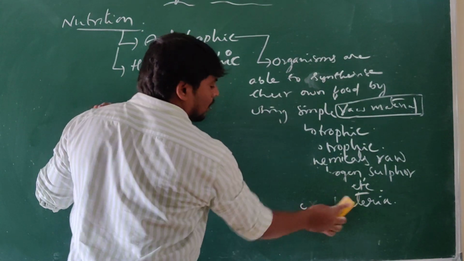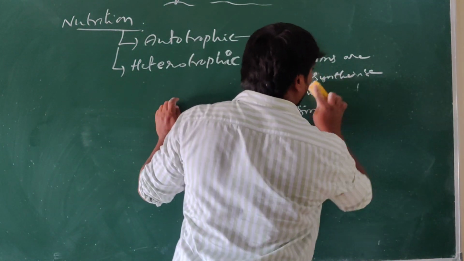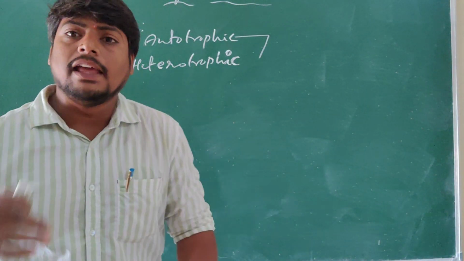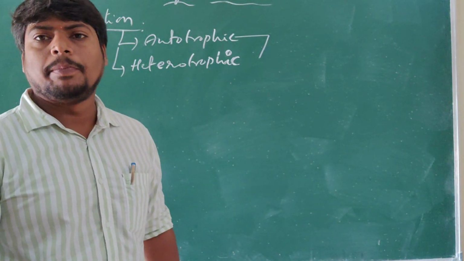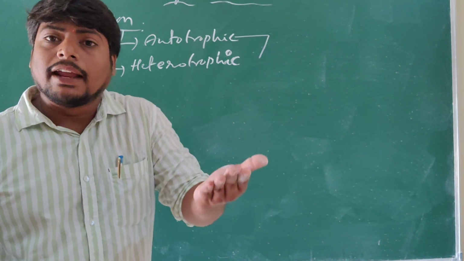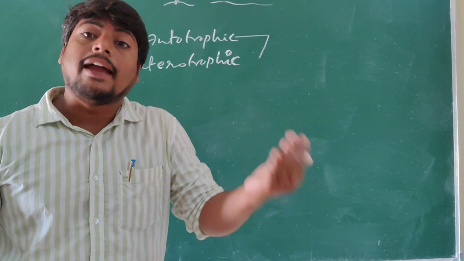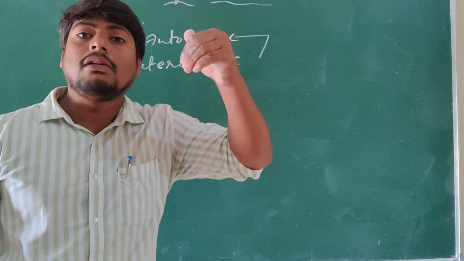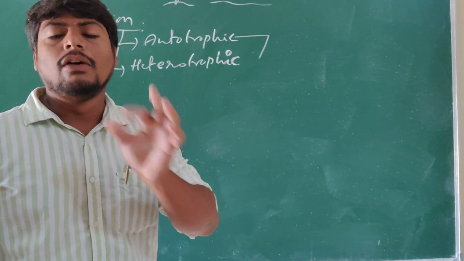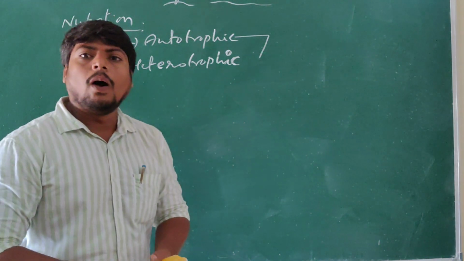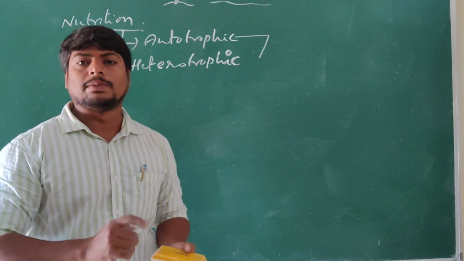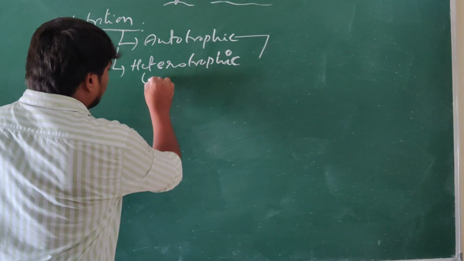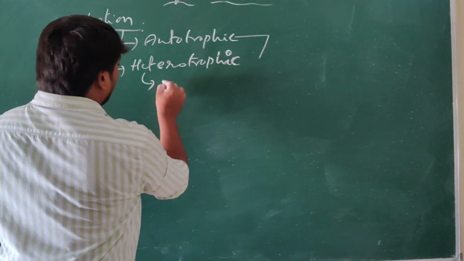So, what is heterotropic? Heterotropic means depending on other organisms for their source of energy. They are dependent on other organisms, either plants or animals, for their source of energy. That is, they are not able to produce their own food, and they are called heterotrophs.